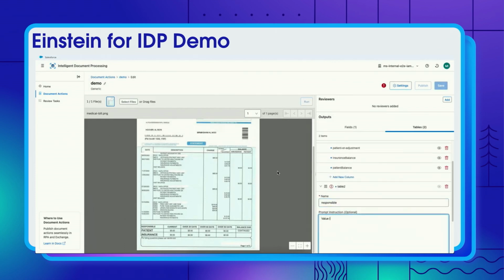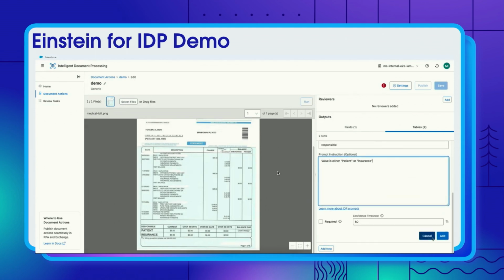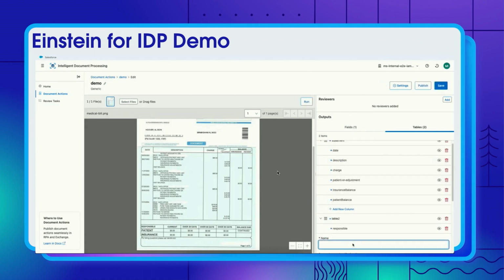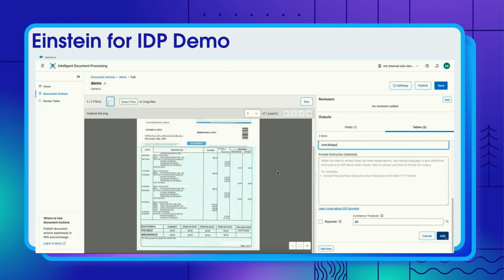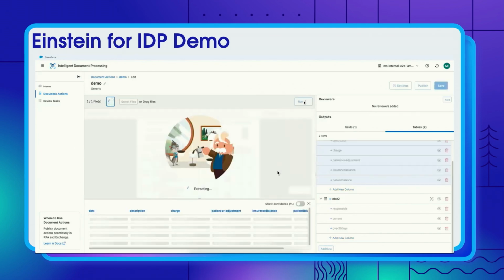I say there's a responsible column here, and it will have a value of patient or insurance, just giving some hints to the prompt. For some of the other ones, like the current amount of money owed now or owed 30 days later, it doesn't really need a prompt. It's pretty self-explanatory, and we run it.